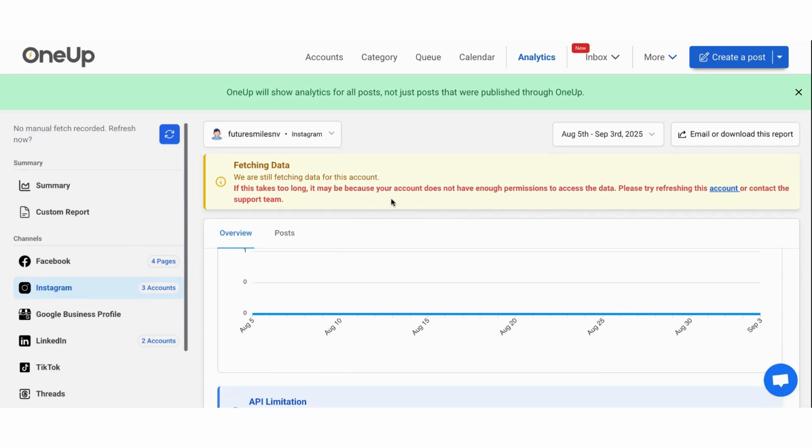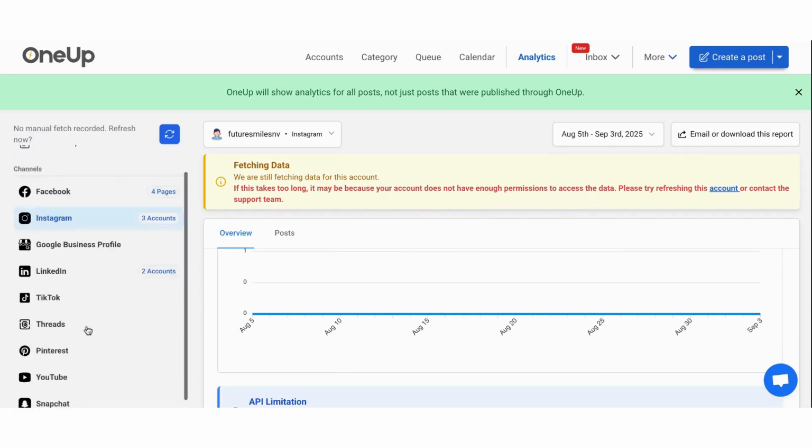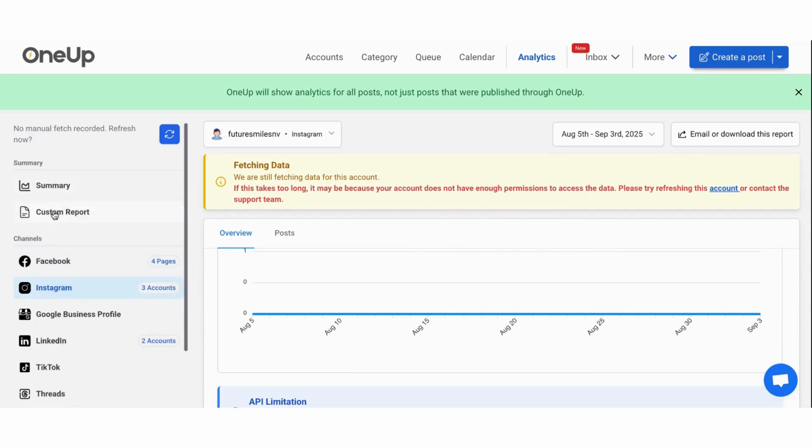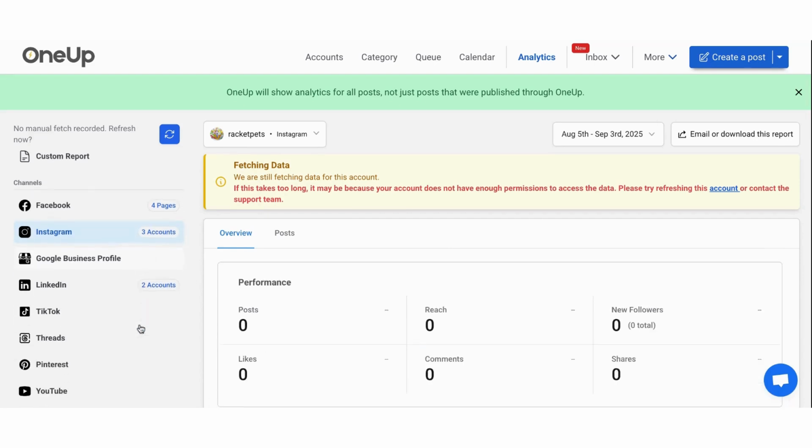Oh, okay. Maybe it's permissions. I'm going to be honest, I've never used this before, but now I am going to use this. I need to figure out the permissions part and come back to it. But let's see what this one does. Yeah, this would be super helpful to be able to look at your analytics here. And you can see how many accounts you can look at them for. So that is something I will be coming back to visit.